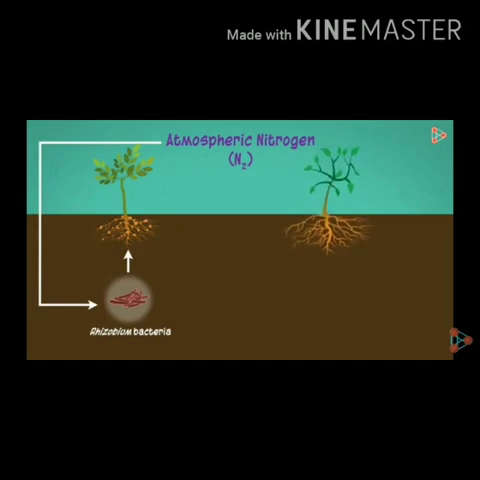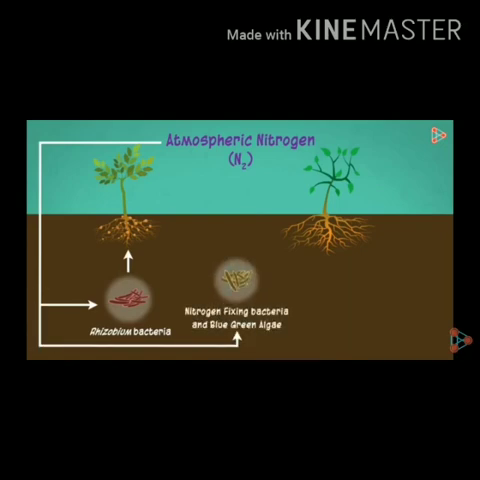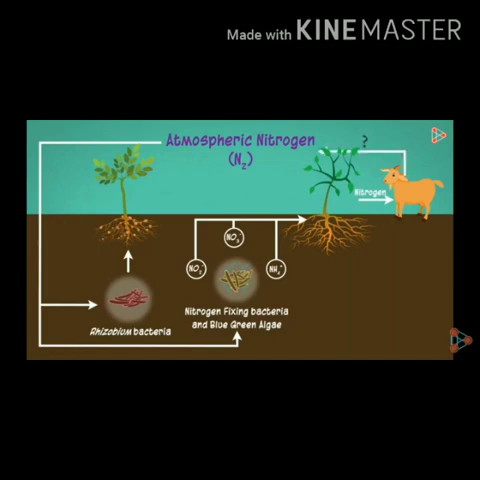But what about the non-leguminous plants? We need not worry, as we have the second method, which is nitrogen fixing bacteria and blue-green algae present in the soil. These two help in conversion of atmospheric nitrogen into usable compounds. These usable compounds are nitrates and nitrites, which are used by the plants, and then that plant is eaten by the animal. So nitrogen is transferred into an animal's body.